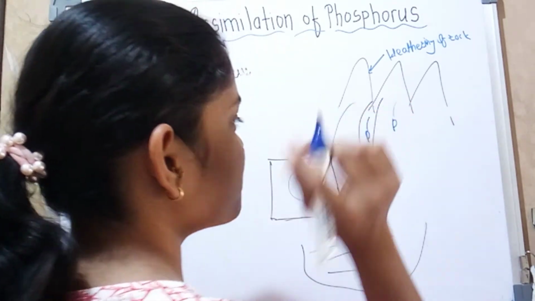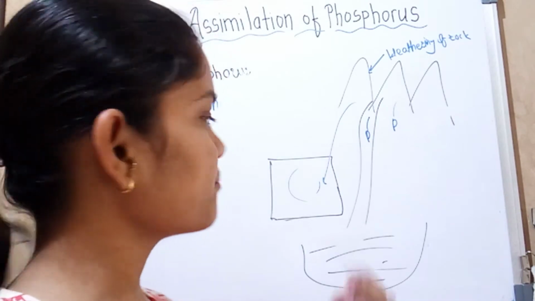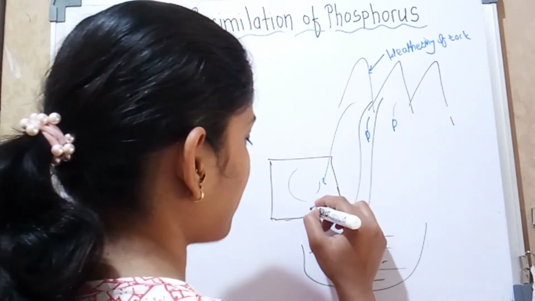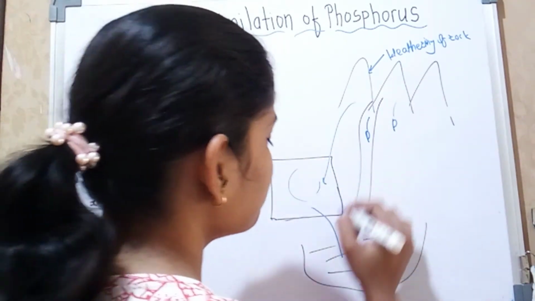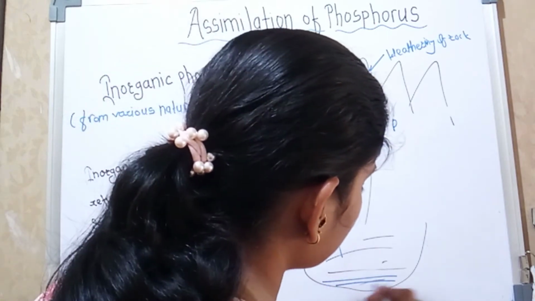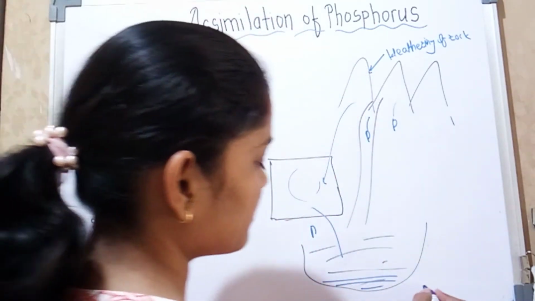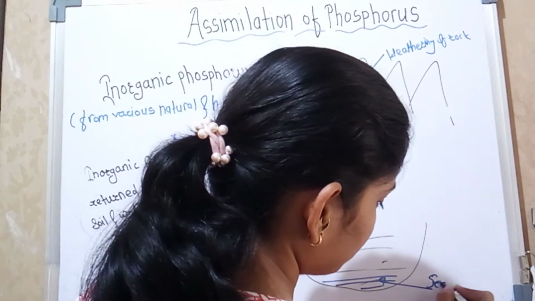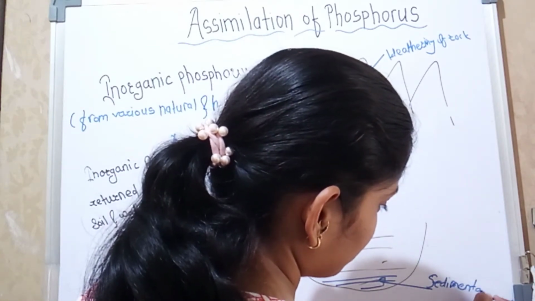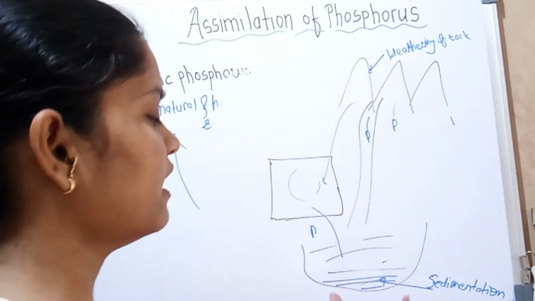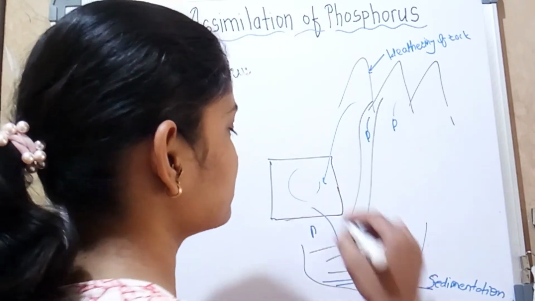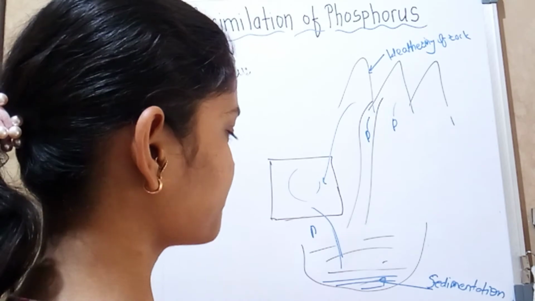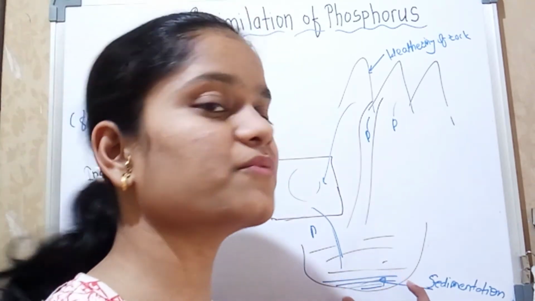So here is the released phosphorus, and in the rainy season the runoff water carries it into the farm and also the rivers, where phosphorus is also present. This phosphorus accumulates at the bottom, and that is called sedimentation. In the river, with overflow or flood conditions, the phosphorus is released and accumulates at the bottom of the water ecosystem, and that is called sedimentation.